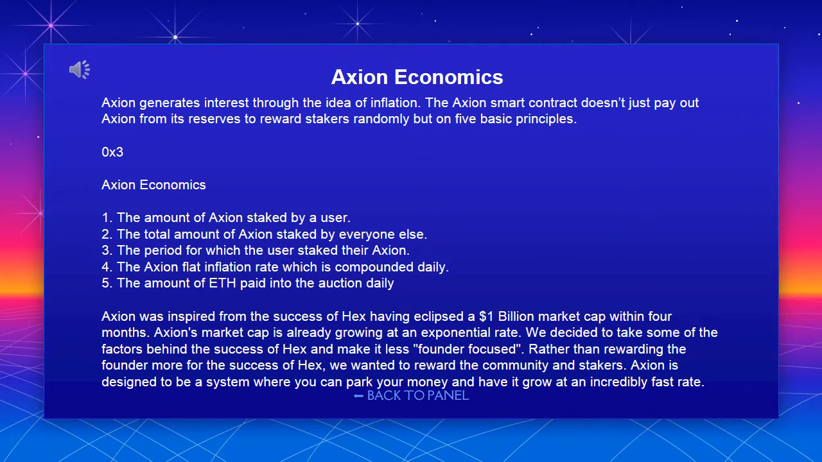Axion economics. Axion generates interest through the idea of inflation. The Axion smart contract doesn't just pay out Axion from its reserves to reward stakers randomly, but on 5 basic principles. 1. The amount of Axion staked by a user. 2. The total amount of Axion staked by everyone else. 3. The period for which the user staked their Axion. 4. The Axion flat inflation rate, which is compounded daily. 5. The amount of ETH paid into the auction daily.